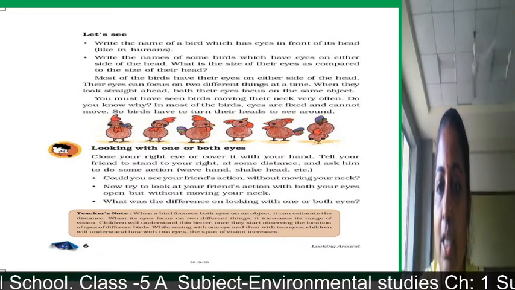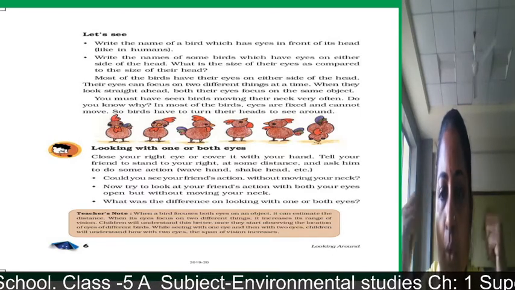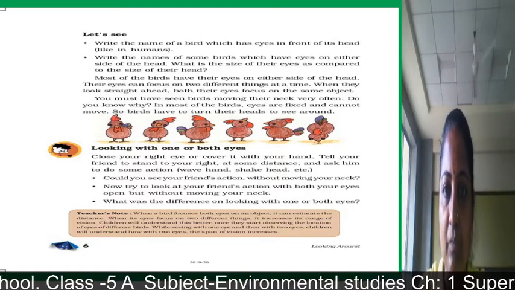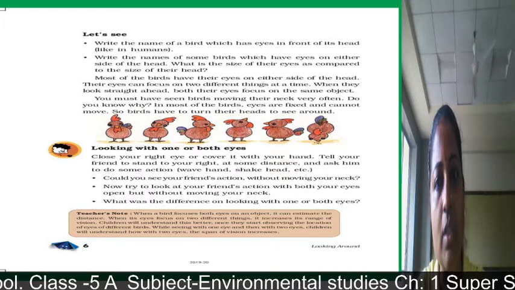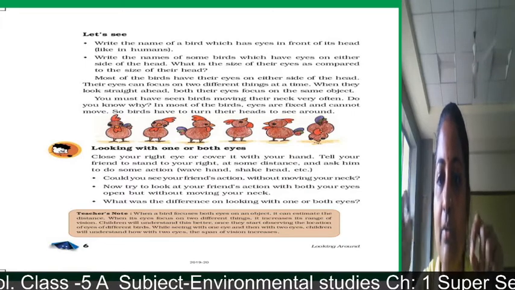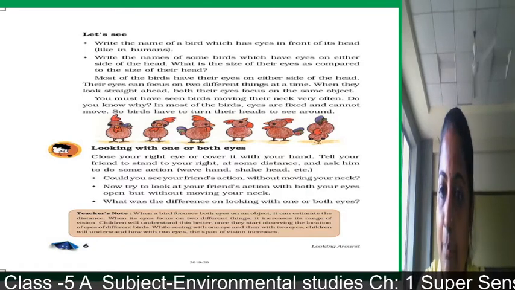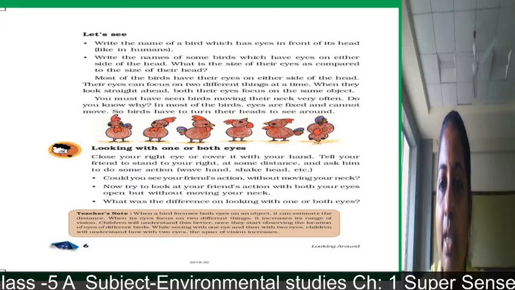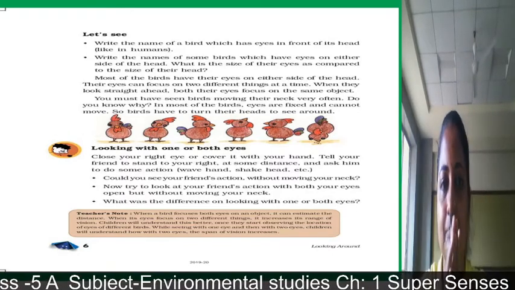And what is the advantage of those eyes? Their eyes can focus on two different things at a time, and when they look straight ahead, both their eyes focus on the same object. So this is the advantage for birds. They can focus on two different things at a time, and when they are focusing in front of their head, at that time they can focus on the same object.